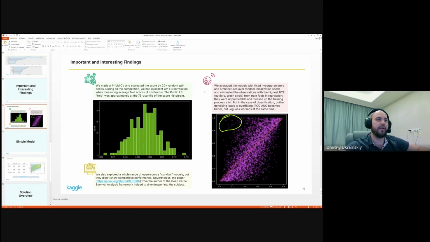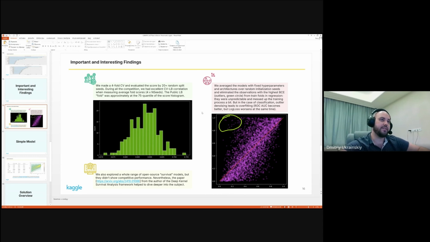And we also eliminated the observations with the highest binary cross entropy. These are outliers like the one presented in the green circle on this scatter plot. We eliminate them from the train folds, not valid folds, only train folds, for uncensored regression. They are unpredictable. In this setting, you can do nothing with them and they mess up the training process. So we eliminate them, and it helped us to improve our concordance score.